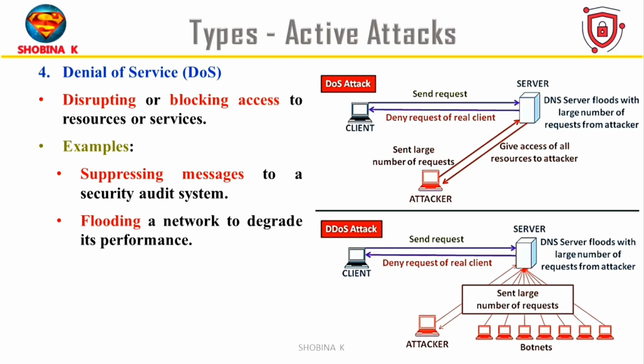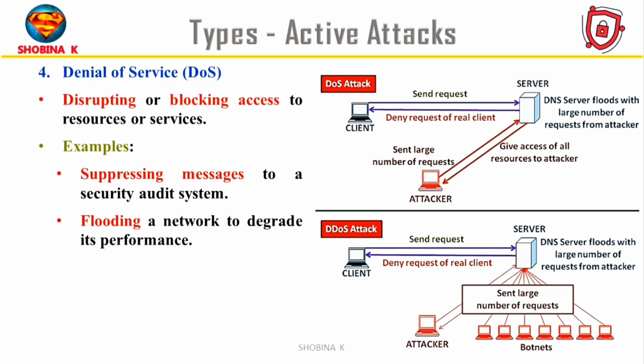Look at the diagram, it perfectly shows the difference between DOS attack and DDoS attack. DOS attack on top. Here one attacker sends a huge number of requests to the server, so the server cannot handle the real users. Next, distributed denial of service. In short, DDoS attack. The DDoS attack diagram is given below. In this, many hackers use infected computers called a botnet to send a lot of requests all at once. This attack is much more powerful because it comes from many places. Blocking one IP address will not stop the attack.